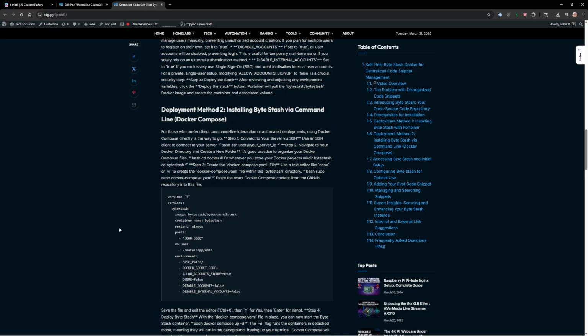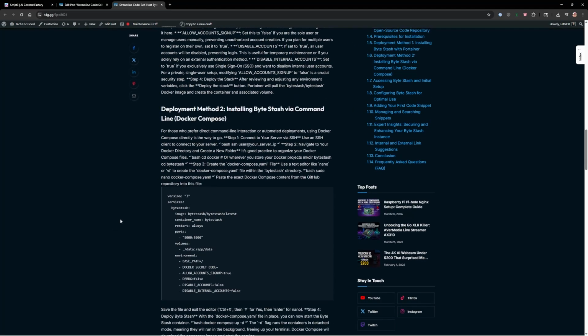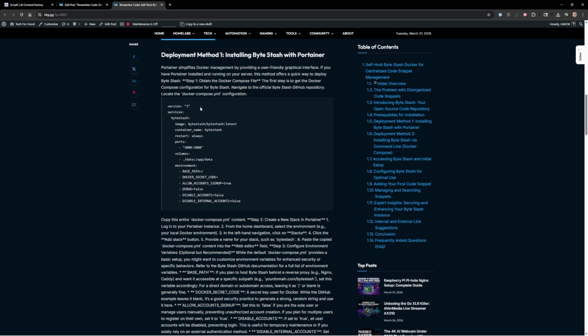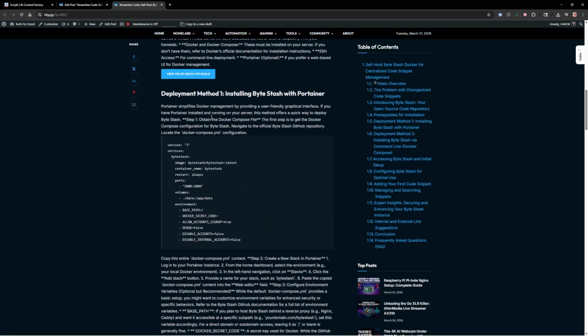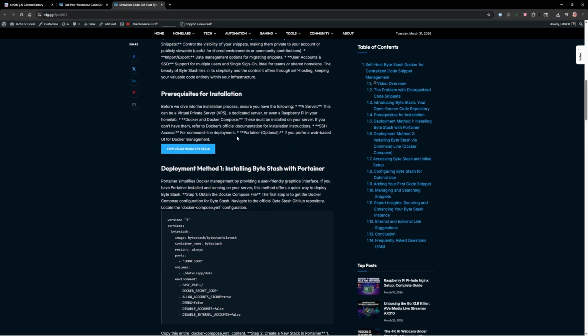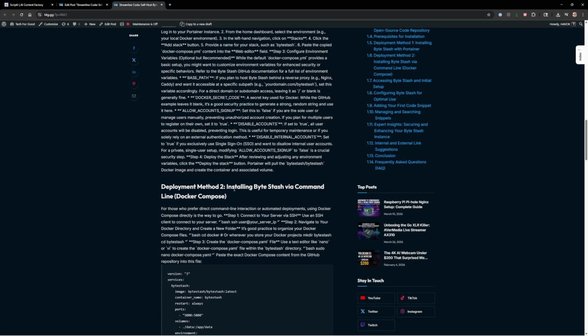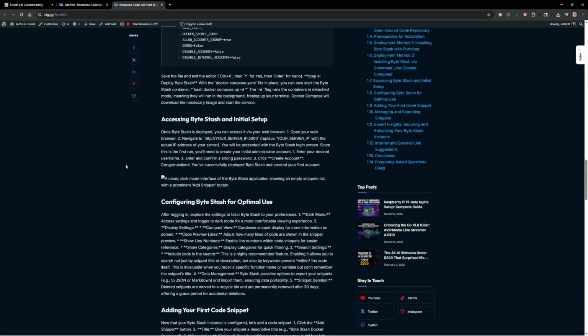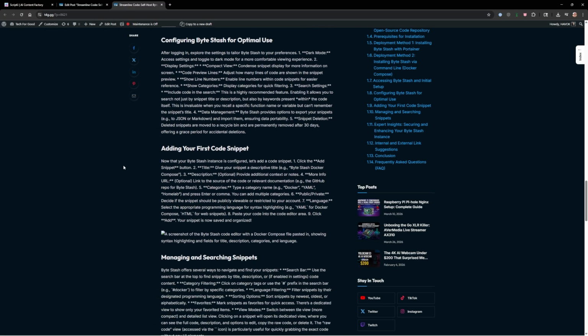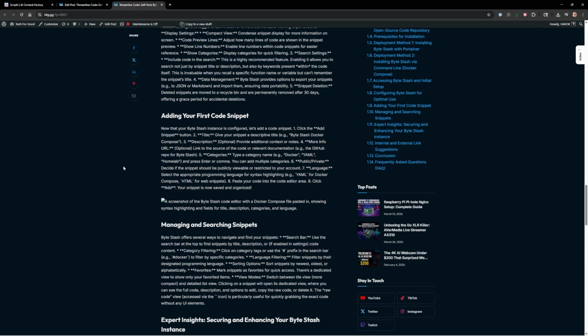It did a couple Docker Compose files. Oh, it did one for Portainer. So this is actually going through different methods. So this one went a little above and beyond. Method 1 is with Portainer. Method 2 is Docker Compose. So that's pretty cool. It did a lot of extra stuff that I didn't ask it to.